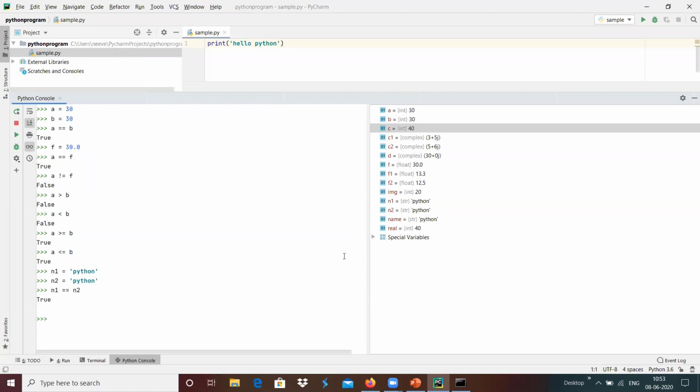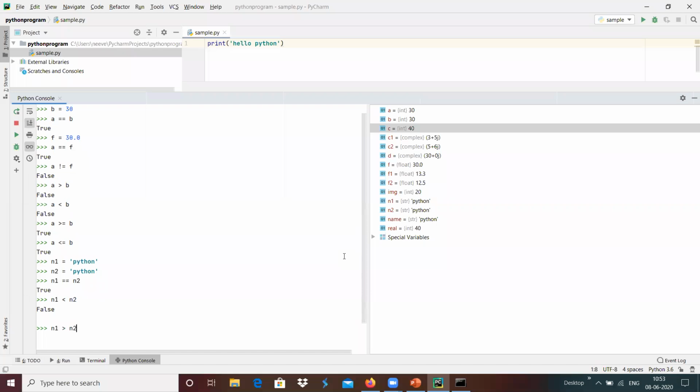If we do n1 less than n2, it will return false since both are equal. The same way n1 greater than n2 returns false since both are equal. In the same case we can use n1 greater than or equal, it will return true since both are equal, and the same way we can check less than equal and it will return true.